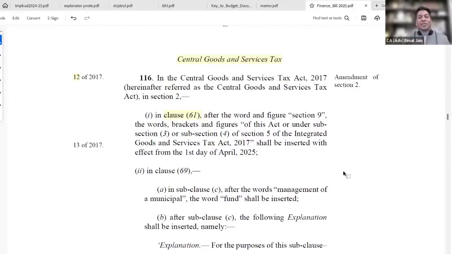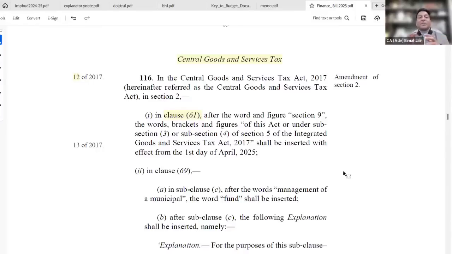For your ease of understanding, what they are doing in the definition of input service distributor is drawing the reference of section 5, subsection 3 and subsection 4 of the IGST Act, meaning thereby the input service distributor can now pay GST under reverse charge for interstate supply of common input services.